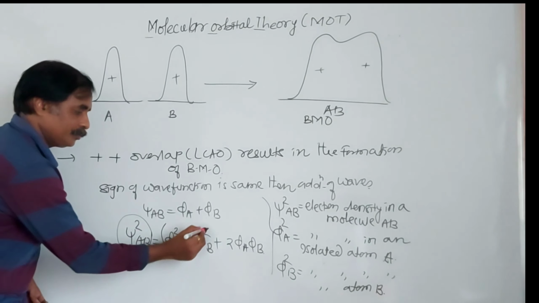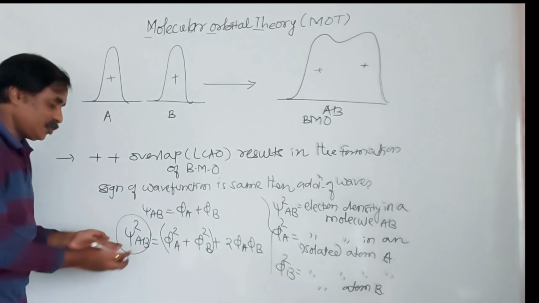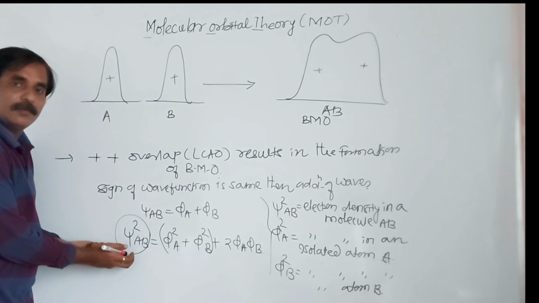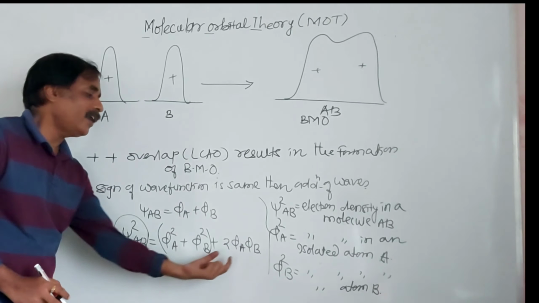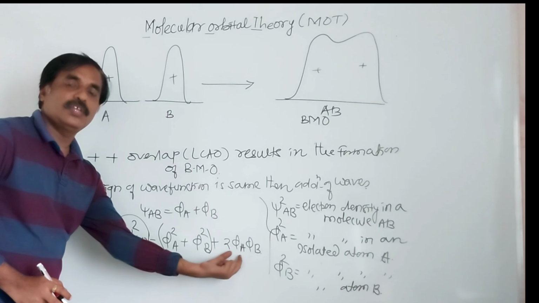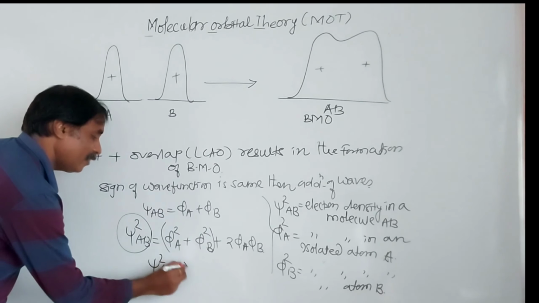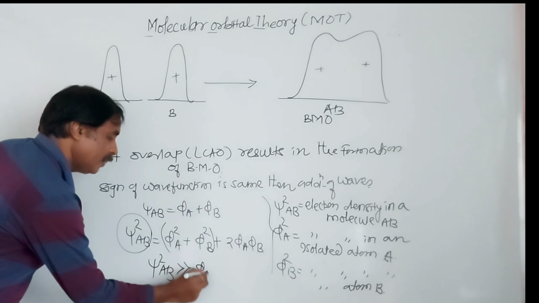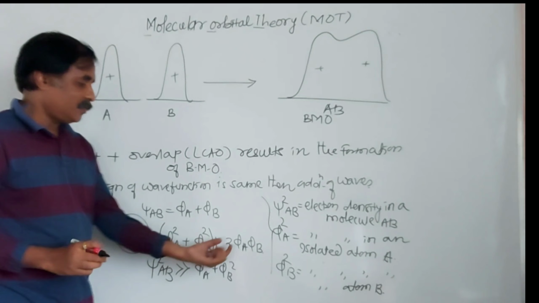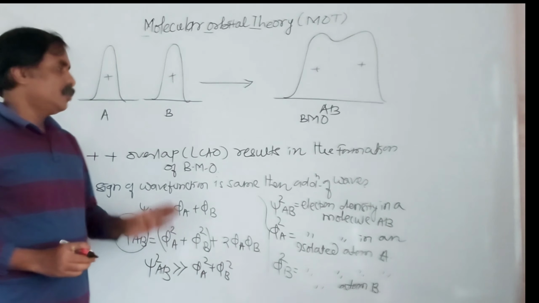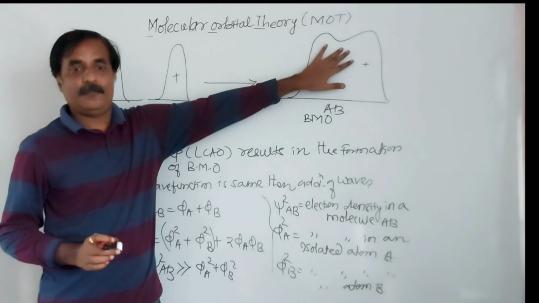Addition of these two. See here, this term indicates electron density in the molecule. It is very much greater than that of what? Addition of these two by 2 theta A theta B. That is, psi square AB is very much greater than theta A square plus theta B square by the difference 2 theta A theta B. So remember, when there is a positive overlap, there is formation of bonding molecular orbital.